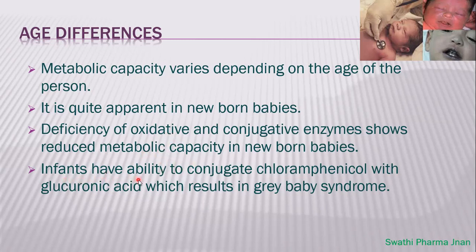Next, infants have the ability to conjugate chloramphenicol with glucuronic acid, which results in gray baby syndrome. In case of infants, glucuronic acid will conjugate the chloramphenicol, which is an antibiotic. When the chloramphenicol conjugates with the glucuronic acid, it produces a glucuronic acid conjugate, which results in gray baby syndrome. In the above picture you can see the gray baby syndrome in infants who have taken the chloramphenicol antibiotic for various infections.